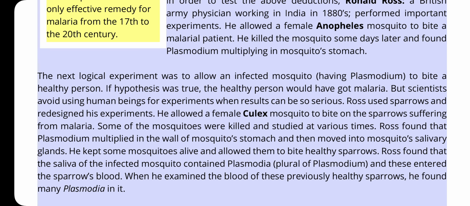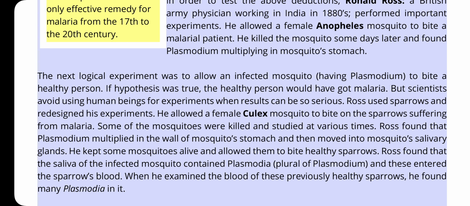The next biological experiment was to allow an infected mosquito having plasmodium to bite a healthy person. If the hypothesis was true, the healthy person would get malaria. But scientists avoid using human beings for experiments when results can be so serious. Ross used sparrows and redesigned his experiment.